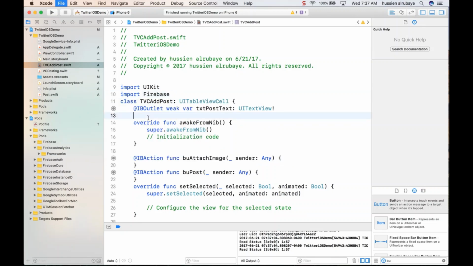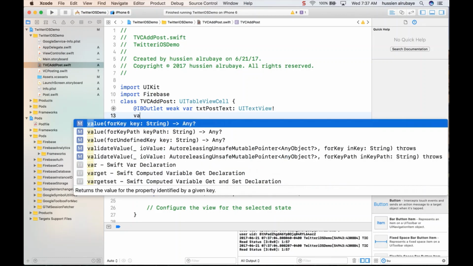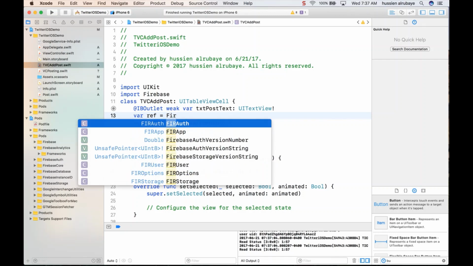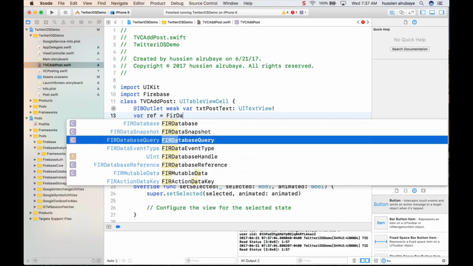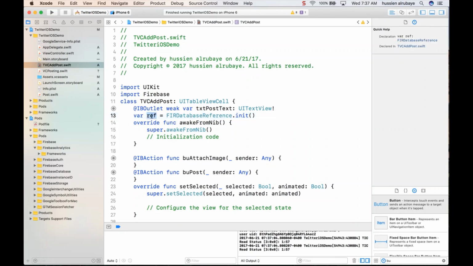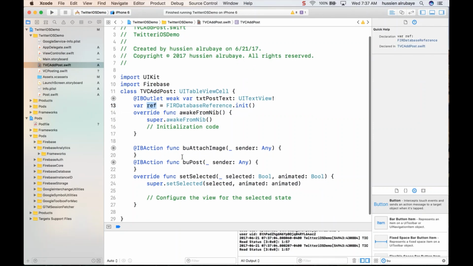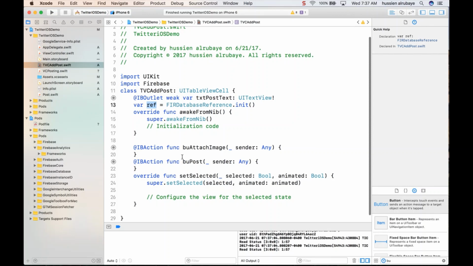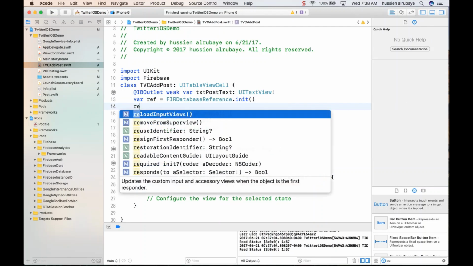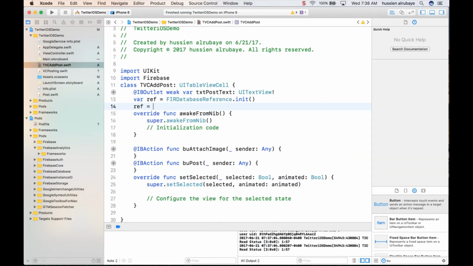So what I need more here to use, I need for sure to use the reference. So var ref will be equal to the Firebase database, so FIR database, which is database reference dot init, so initialize, and make sure this reference should be, like, when the application gets started, it gets initialized. So how do I do that, I don't have any proof that the application gets started here, so let me see if I could do say here ref equal the initialize for this one, so FIR Firebase.